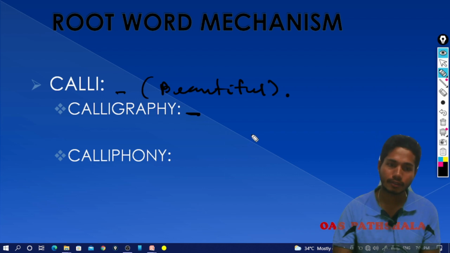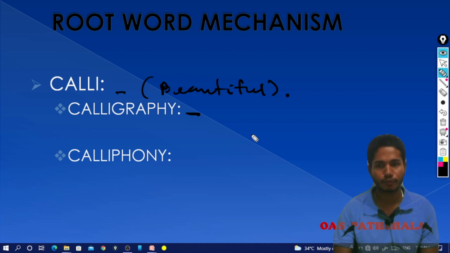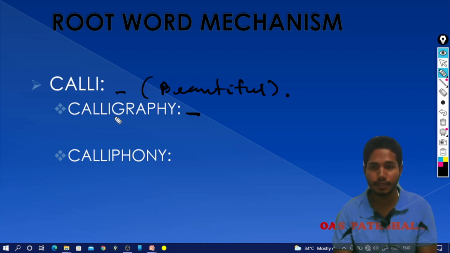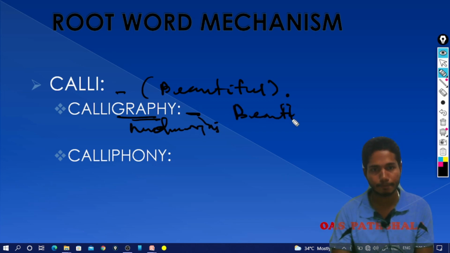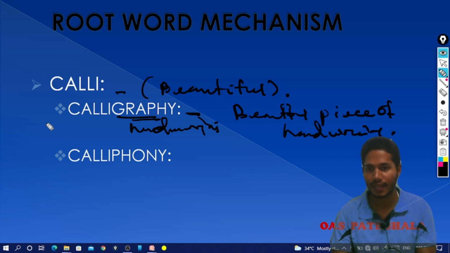Calligraphy: graphy means handwriting or a piece of writing, and cali means beautiful. A beautiful piece of handwriting is called calligraphy.